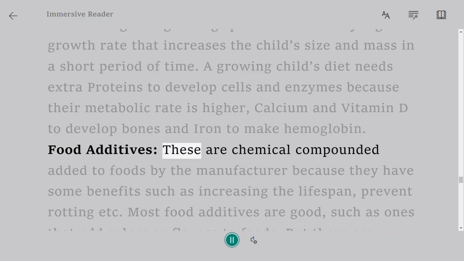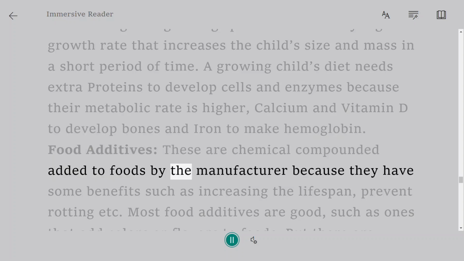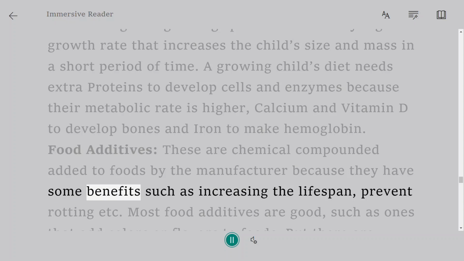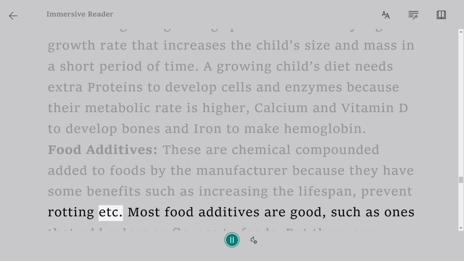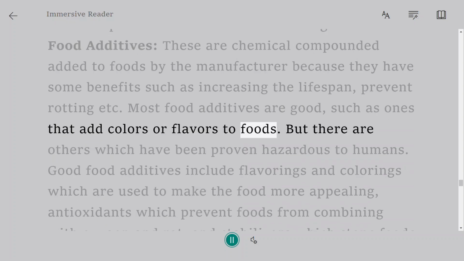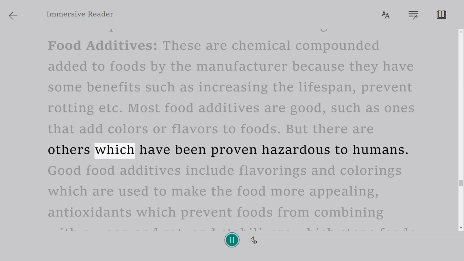Food additives. These are chemical compounds added to foods by the manufacturer because they have some benefits such as increasing the lifespan, preventing rotting, etc. Most food additives are good, such as ones that add colors or flavors to foods. But there are others which have been proven hazardous to humans.